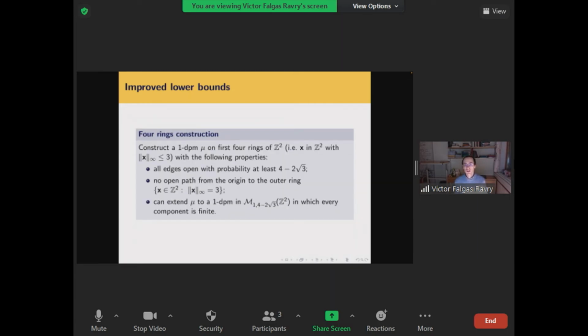The key here was a 4-ring construction, a kind of extension of the really trivial 3-ring construction I showed you. This is something which dates back actually to my PhD thesis.